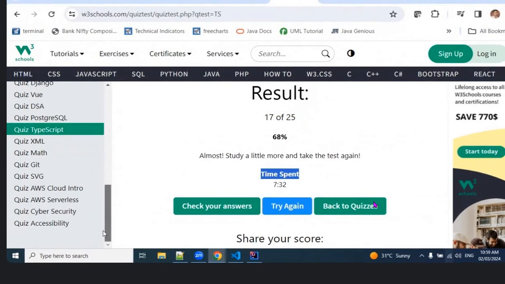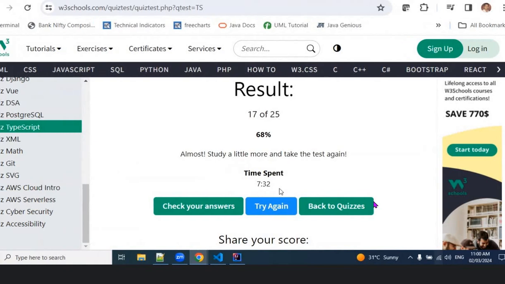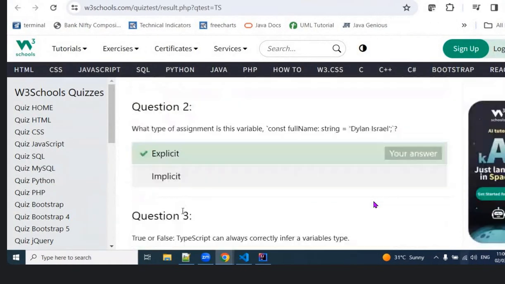Still a lot of things I don't know. Okay, I will revise one more time. Bhaiya, it is okay, but I think let's revise it once again. At least 90% we should score. Okay, and then we can proceed with the next item.